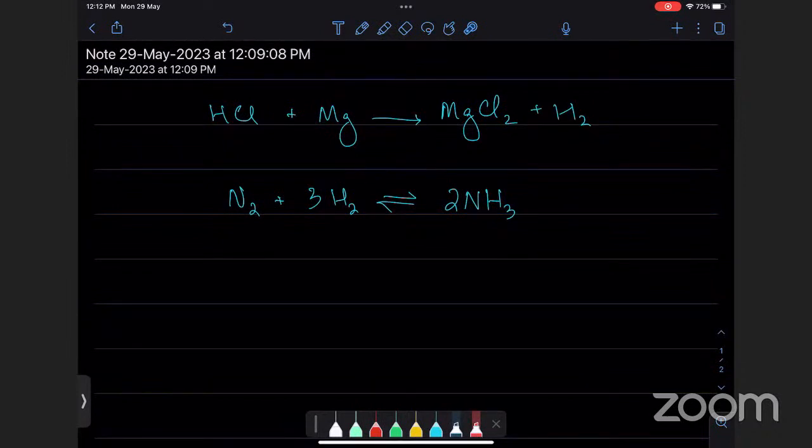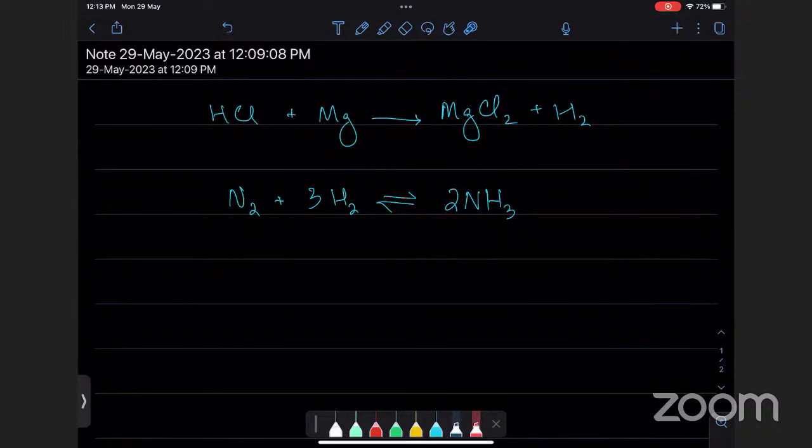An example, let's say this equation shows that 1 mole of HCl will produce 1 mole of hydrogen. So if I have 3 moles of HCl, I would expect 3 moles of hydrogen gas to be produced. But over here, this equation tells me that 1 mole of nitrogen will produce 2 moles of ammonia. But at the same time, this is a reversible reaction, which means if I start with 1 mole of nitrogen, I will never end with 2 moles of ammonia.